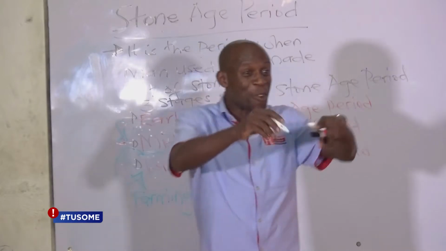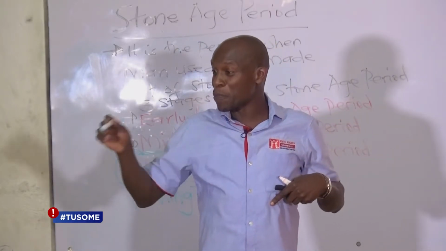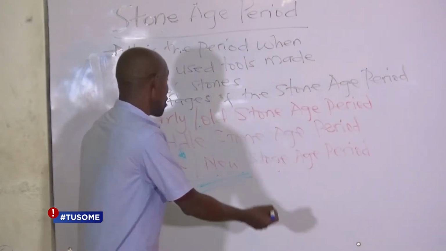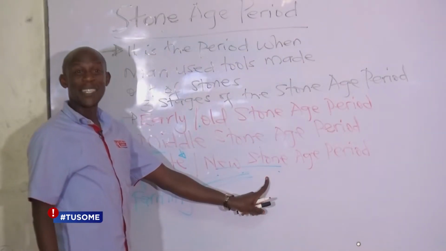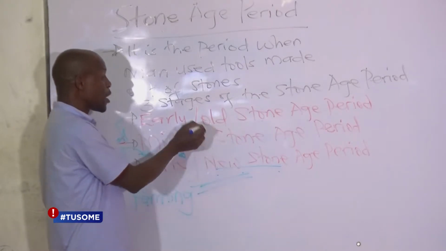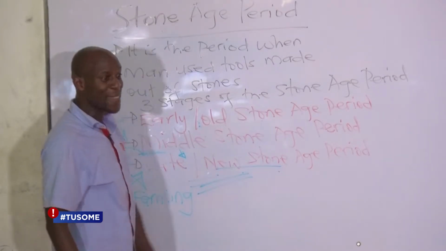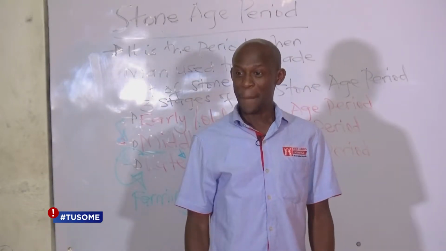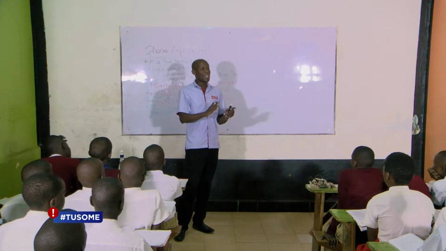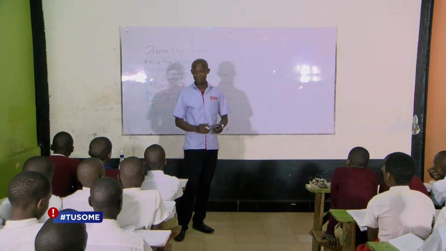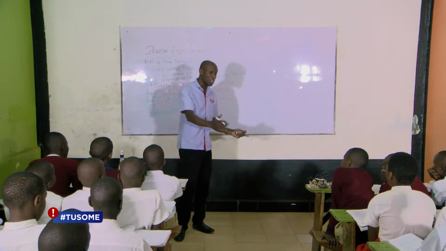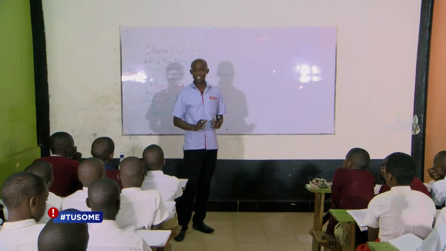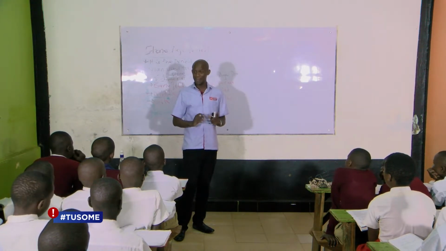People were now staying in communities instead of moving from place to place. Are you together? And they said that it was during the New Stone Age period that we even started burying people. Otherwise, in these Stone Age periods, there was no burying. You die, they leave you there. Then wild animals come and enjoy you. But in the New Stone Age period, early man now even started burying his dead people. When anybody would die, they would dig a grave and put the person there. So life had become so changed. It was almost as beautiful as the life we have today.